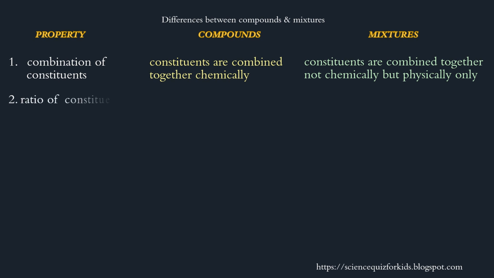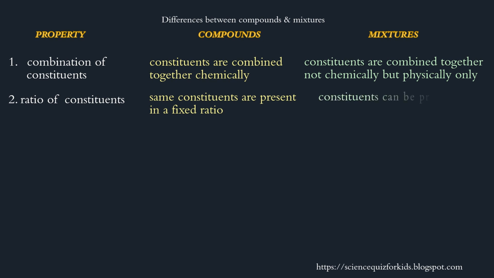Property: ratio of constituents. Compounds: the same constituents are present in a fixed ratio. Mixtures: constituents can be present in any ratio.